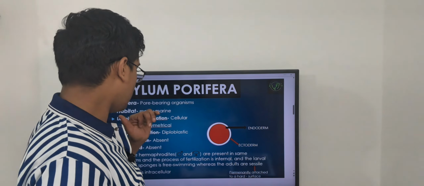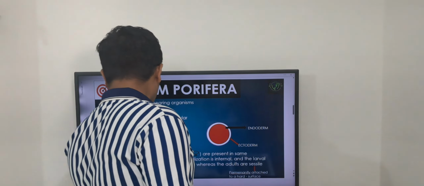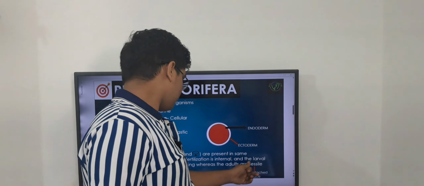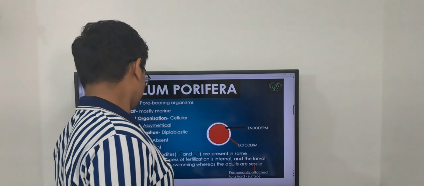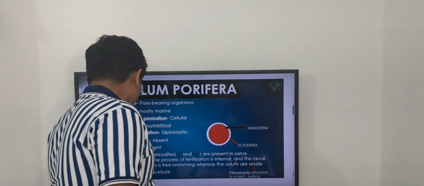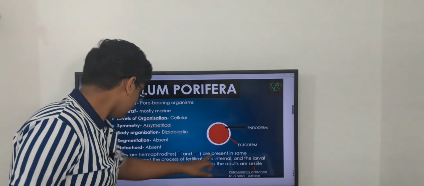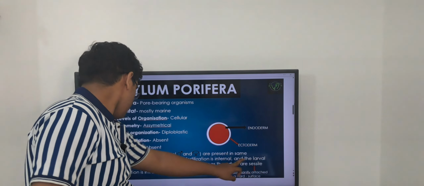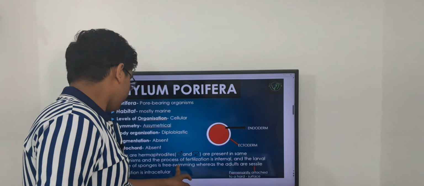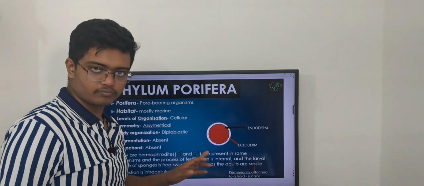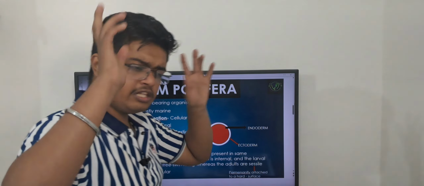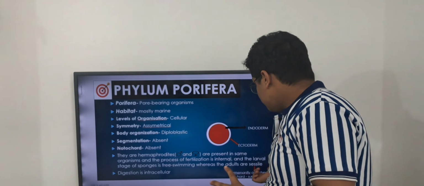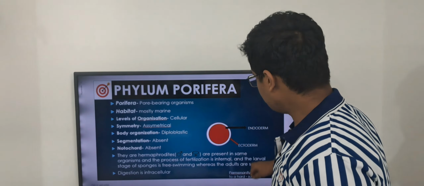The larval stage of sponges is free swimming, whereas the adults are sessile. Free means it freely swims everywhere, but when it enters its adult stage, it becomes sessile.